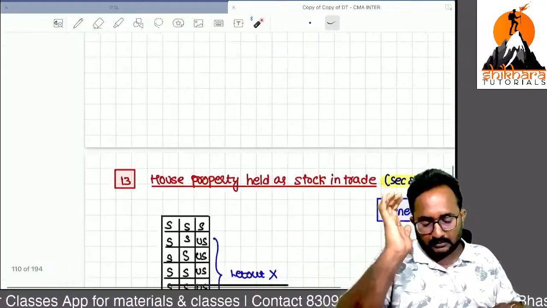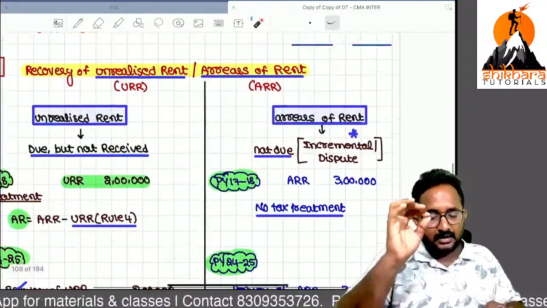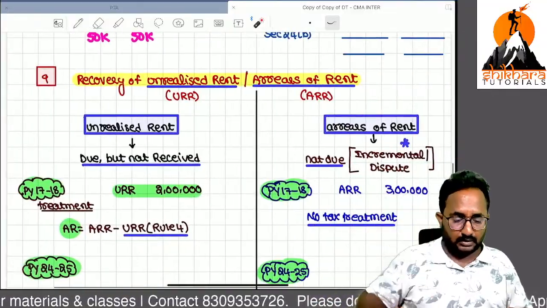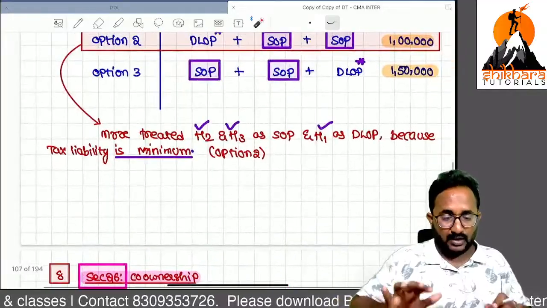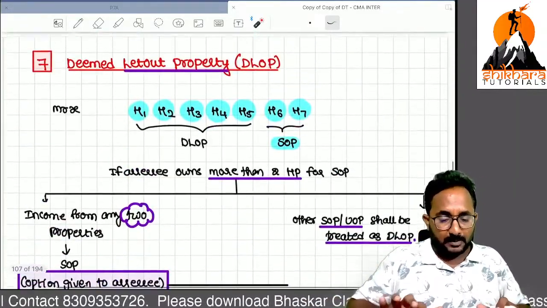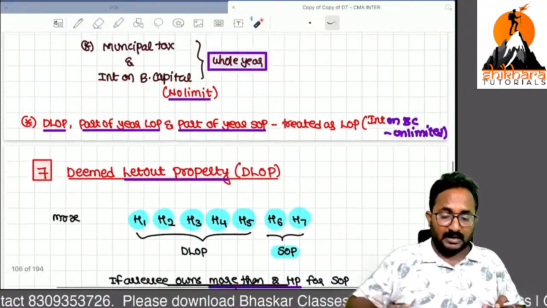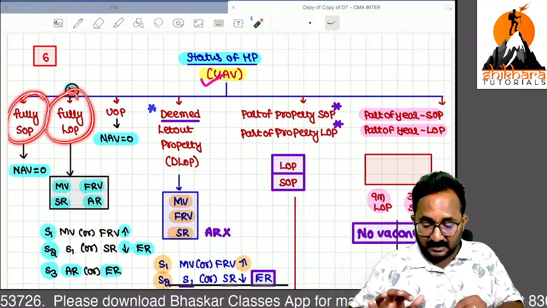Entire theory I covered, so no need to follow any other thing. If you have any doubt, you can reach me through WhatsApp also. The remaining points you can try on your own. I think about 5% of the concept I left, but no problem, you can prepare it on your own. But remember how to calculate GAV in case of different statuses of house property.